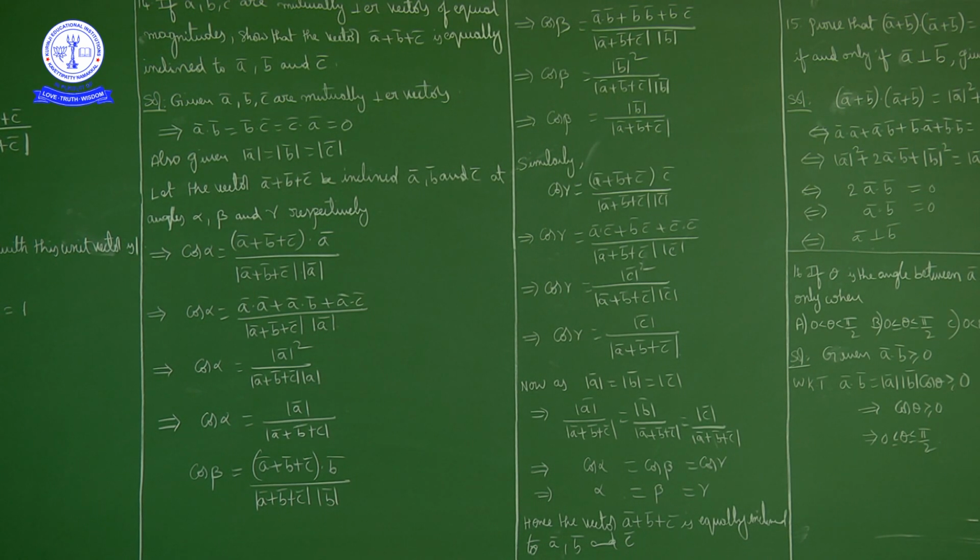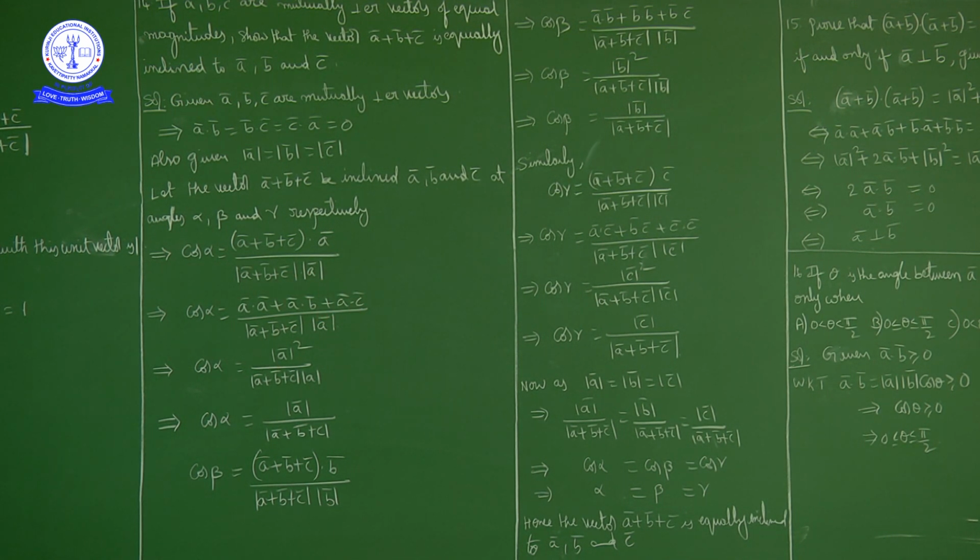Okay. Suppose alpha is angle between a bar plus b bar plus c bar and a bar, then what we get, cos alpha is equal to a bar plus b bar plus c bar dot product with a bar upon magnitude of a bar plus b bar plus c bar into magnitude of a bar. Now cos alpha is equal to dot product here, a bar dot a bar plus a bar dot b bar plus c bar dot a bar upon denominator same, denominator I don't change anything.